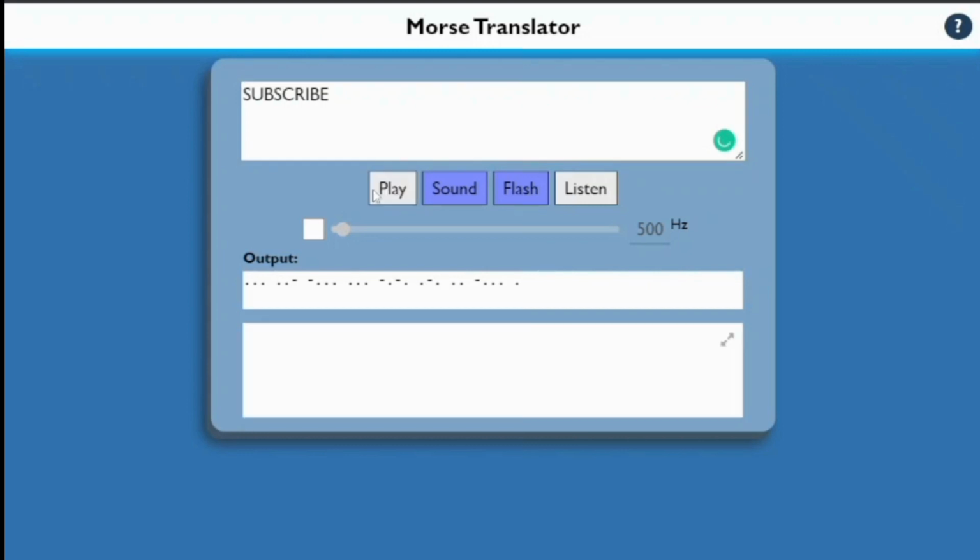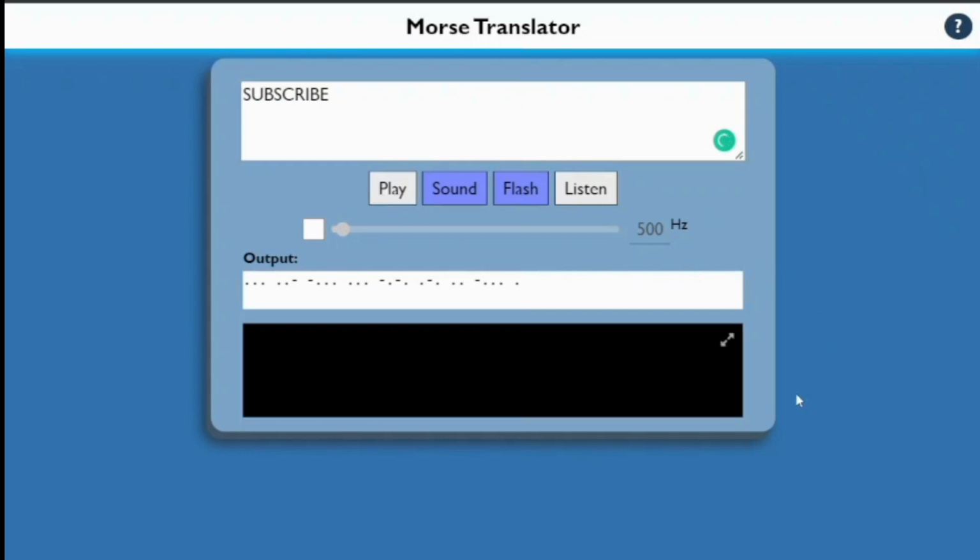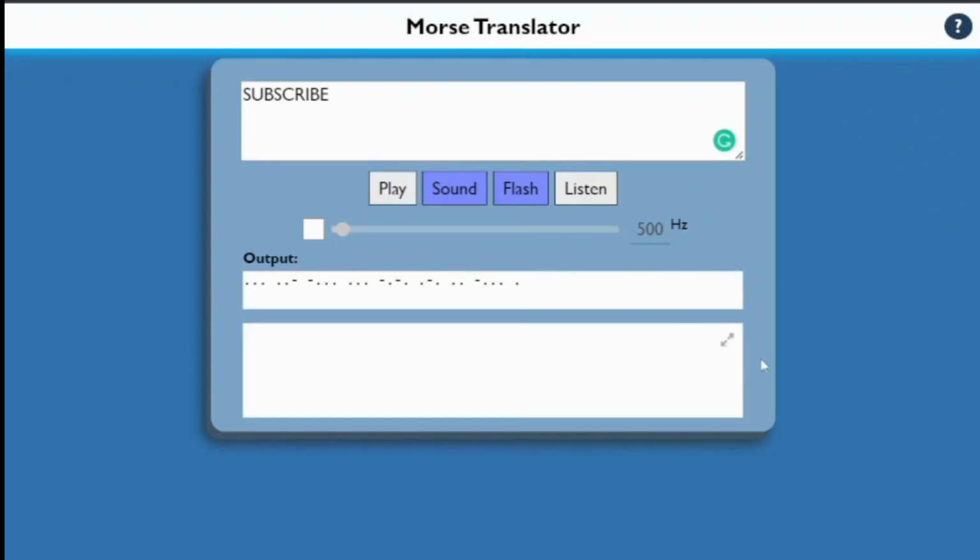We press the play button and as sound and flash are both on, it produces sound and flash. And this is a toggle button to make it full screen so that a friend from far away can see my message.